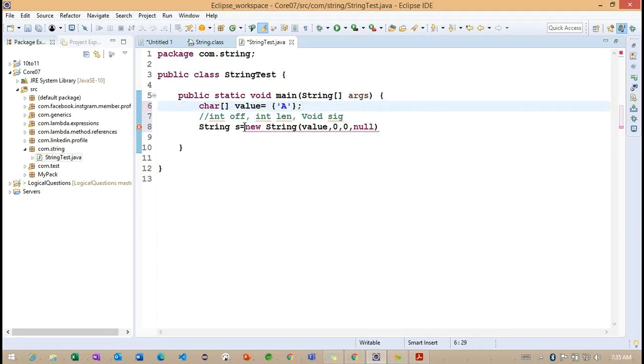Now you can understand here. First I want to know whether this particular syntax is correct or not to create a constructor call for this particular class. What I highlighted here, is the syntax wrong or right?